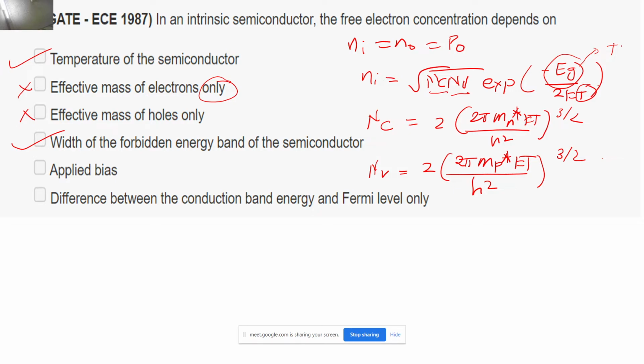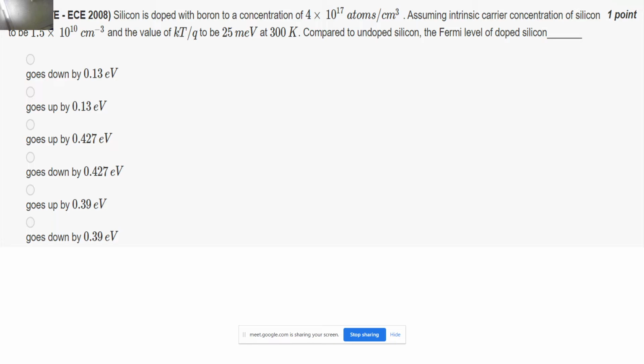Now coming to question number 14. The silicon is doped with boron to a concentration of 4 into 10 to the power 17. So what has been given? Boron is the acceptor ion, right? So P0 has been given as 4 into 10 to the power 17, and assuming the intrinsic carrier concentration of silicon, Ni is given to me as 1.5 into 10 to the power 10 per centimeter cube. What has been asked is, compared to undoped silicon, the Fermi level of doped silicon.